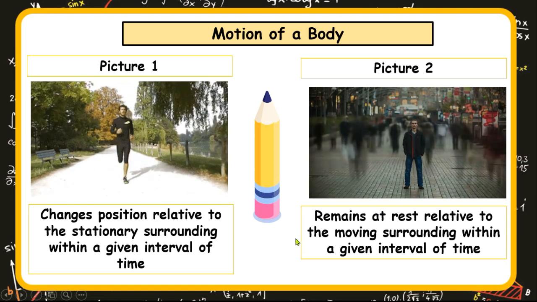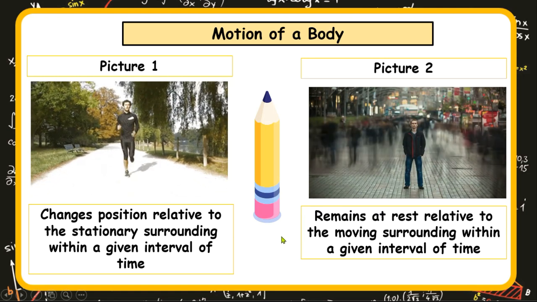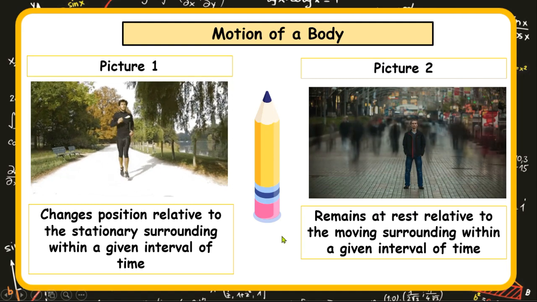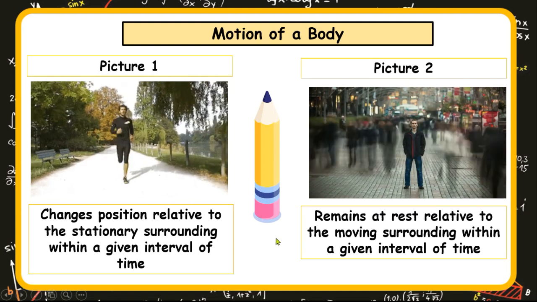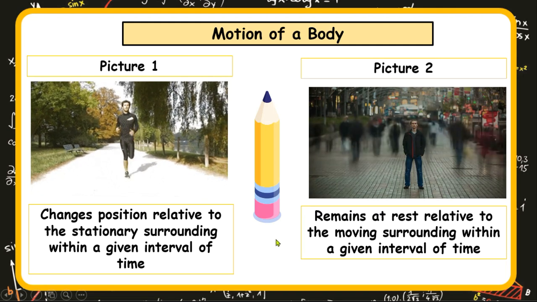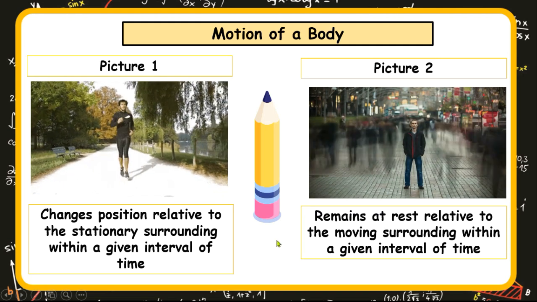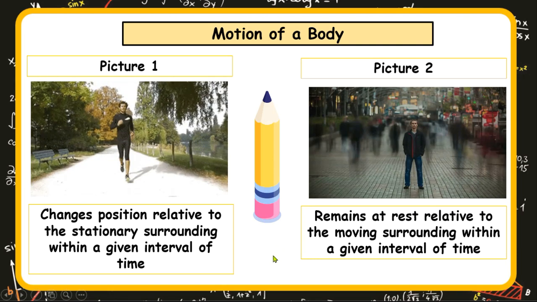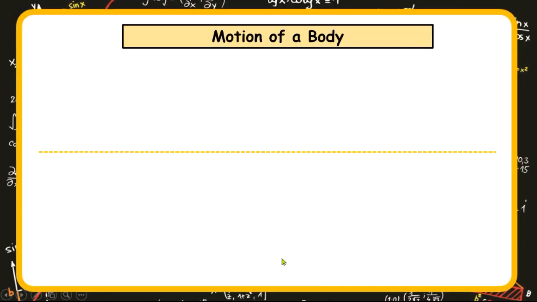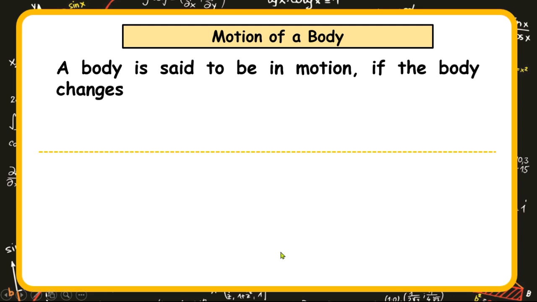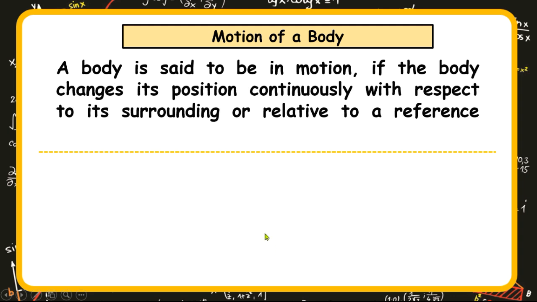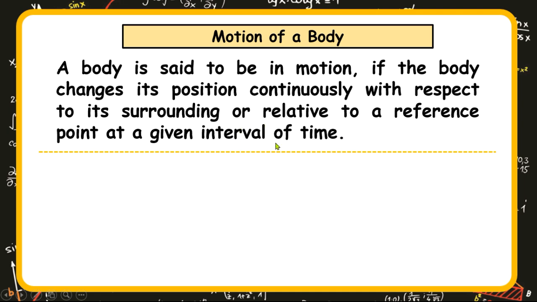That is to say that in order to have a very true meaning of motion, there must be a comparison with another reference point which may be at rest or also in motion. That is, we can then define the motion of a body to be the continuous change in position of the body with respect to its surrounding or relative to a reference point at a given interval of time.